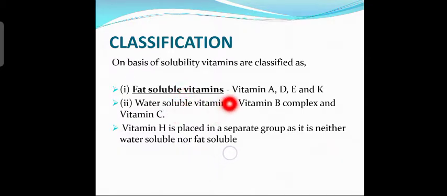Now, which are the examples for fat soluble vitamins? Vitamin A, D, E and K. Now, which are the water soluble vitamins? Vitamin B complex and then vitamin C. Vitamin H is placed in a separate group as it is neither water soluble nor fat soluble. So, this is an exceptional case.